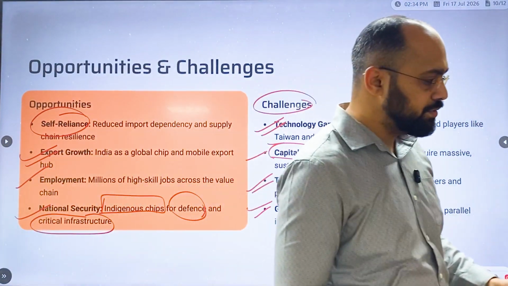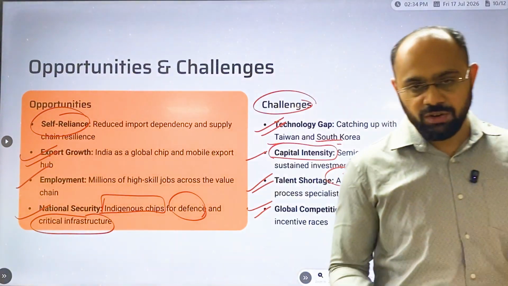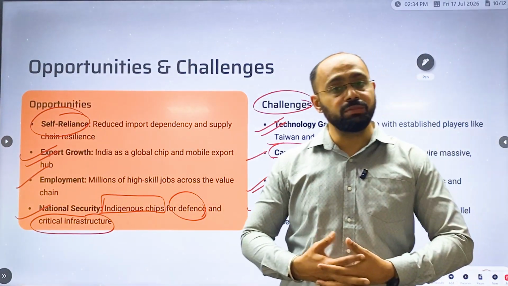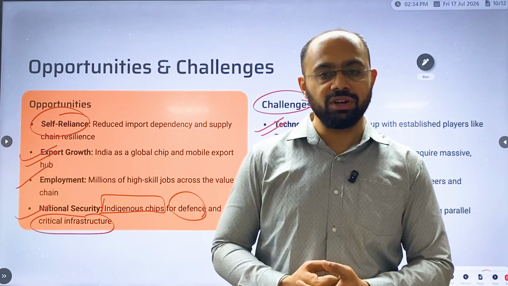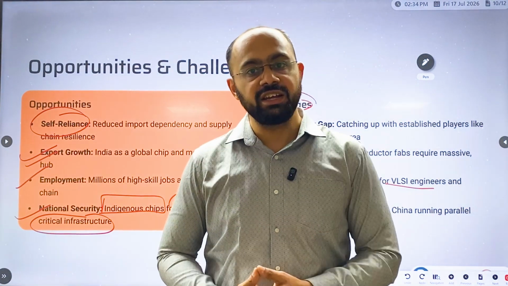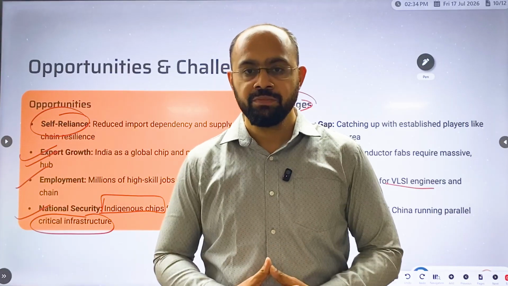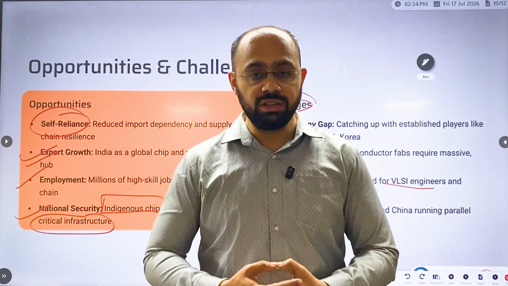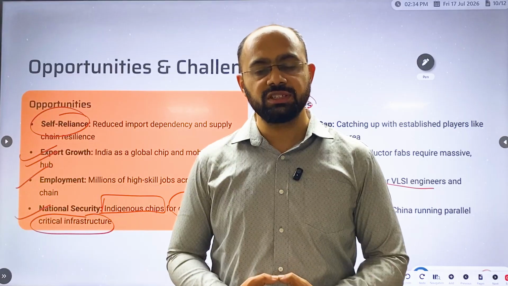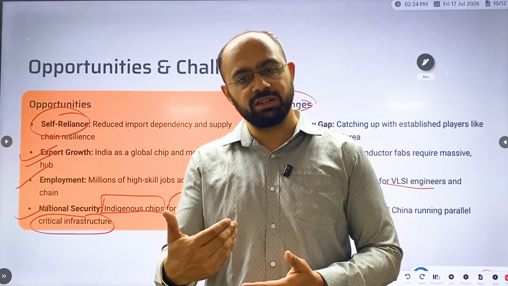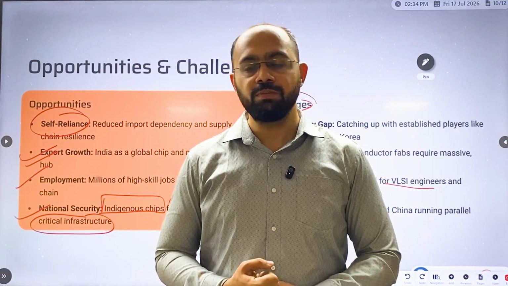So these are some of the positives and negatives, but if you look at the positive side, India definitely has very much scope in this particular sector, and given the talent India has, it is definitely going to help India in future. Okay, and I hope you were able to understand what semiconductor and Semiconductor 2.0 are.